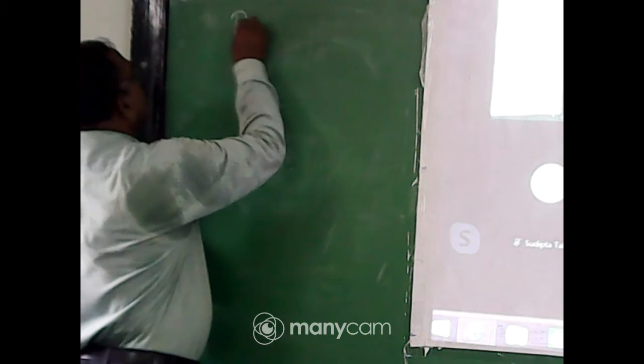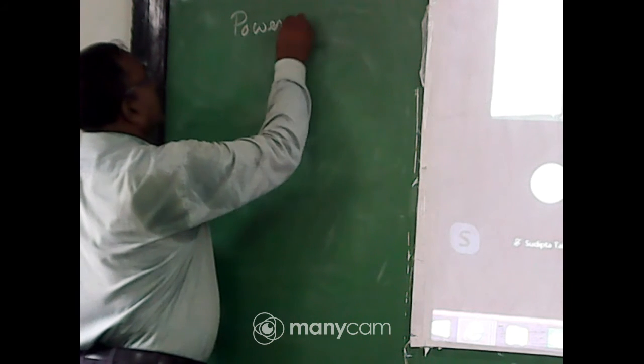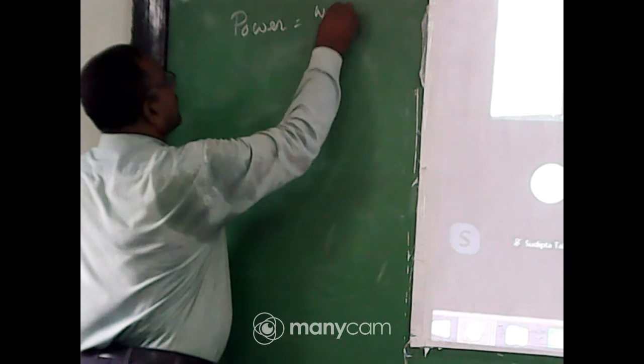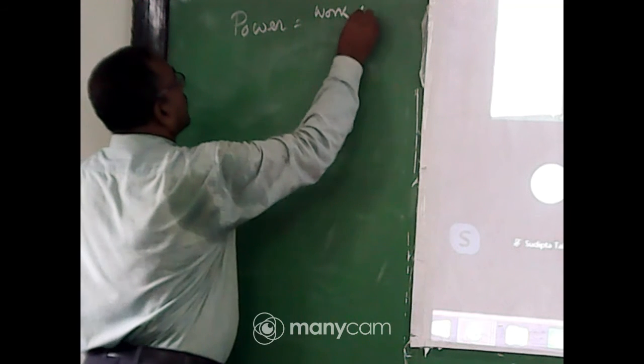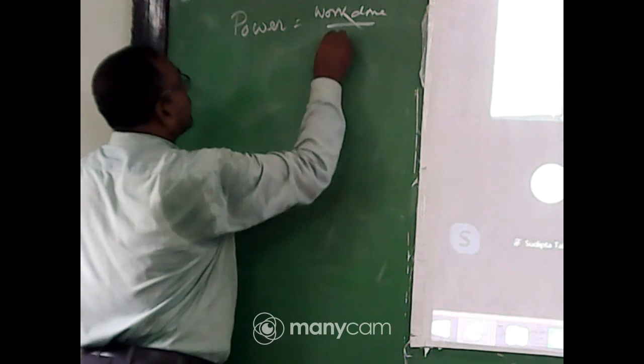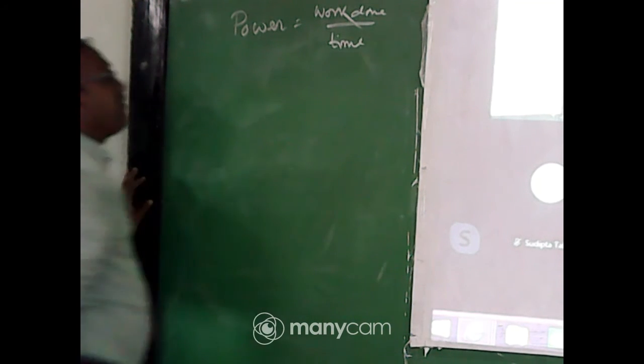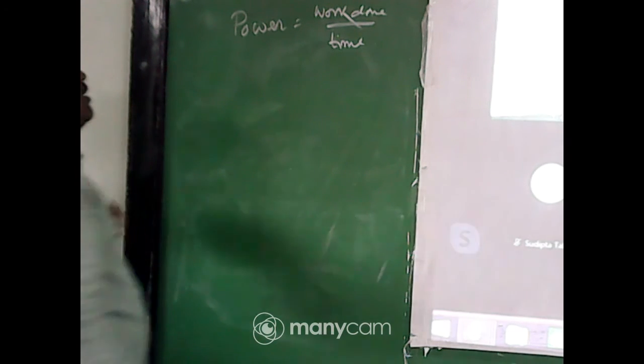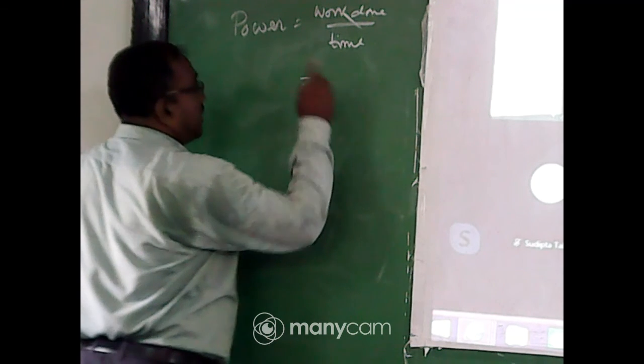Next part is this, electric power. Electric power. Power means work done by time. Work done per unit time is called the power. Okay. Work done means electric work done means energy.